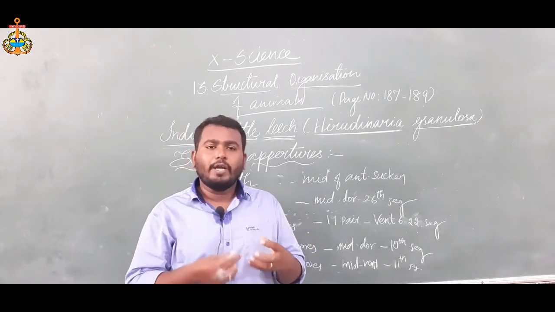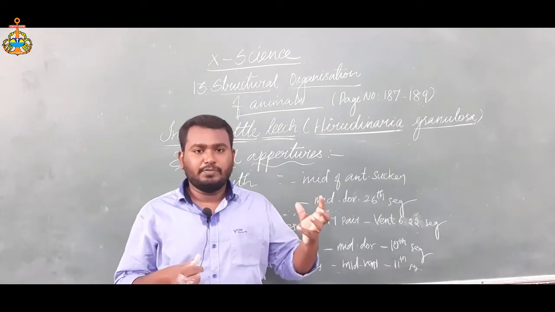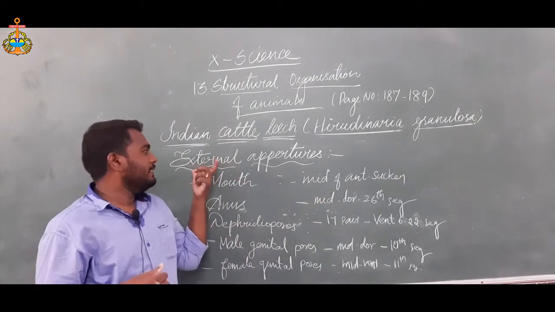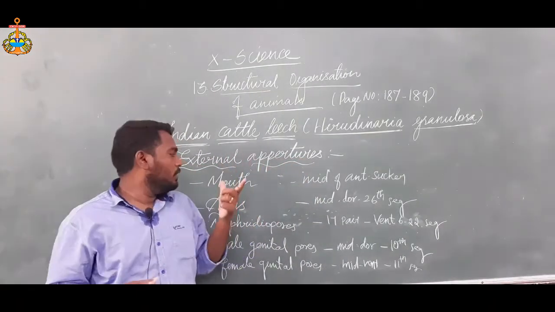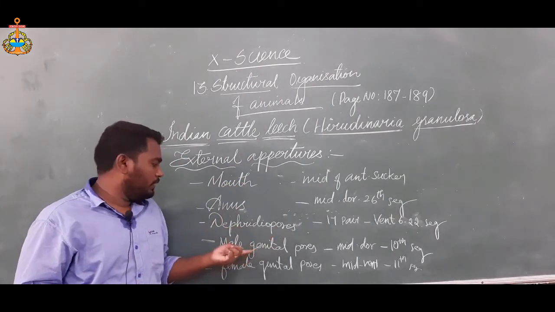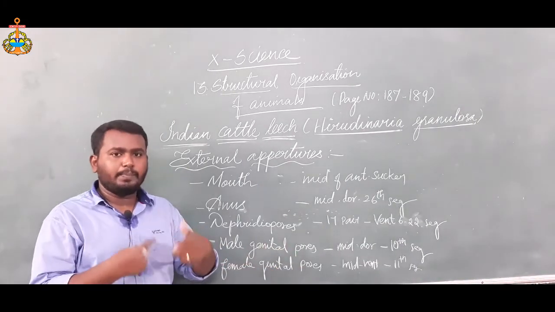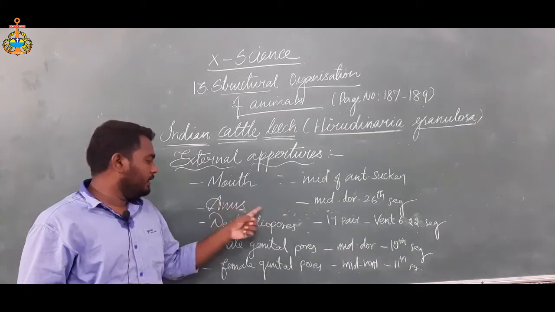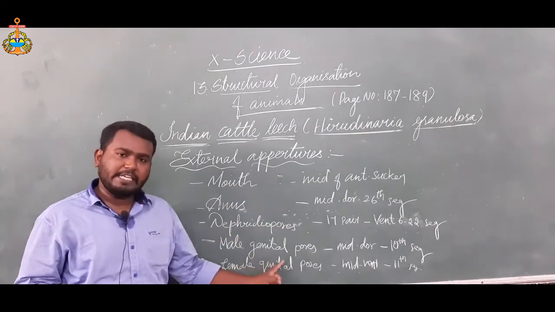So we are going to see how many holes are present over the leech surface, the external apertures. Apertures mean holes. The first one is the mouth, anus, the nephridiophores, the male genital pore, and the female genital pore. I repeat the apertures: the mouth, anus, nephridiophores, the male genital pore, and the female genital pore.